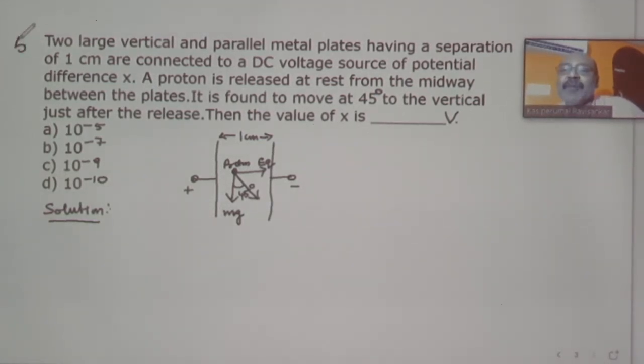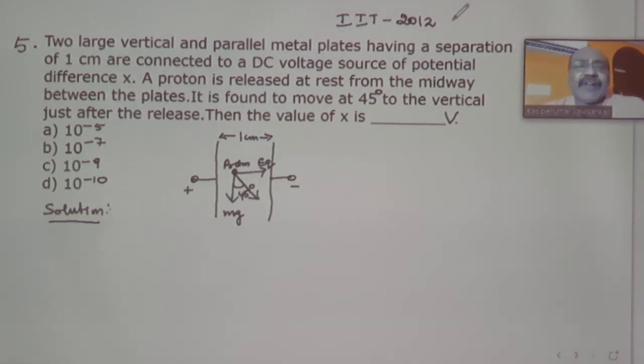What is this problem number 5? This problem was also asked in IIT, in the year 2012. See, what is that problem?